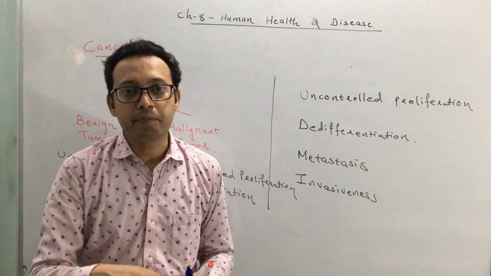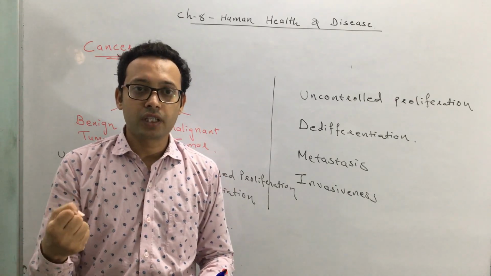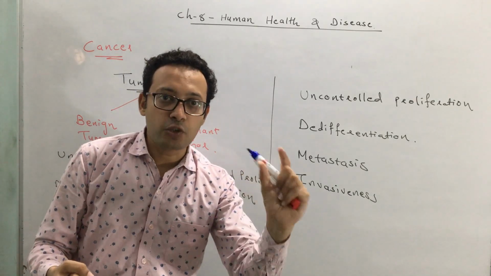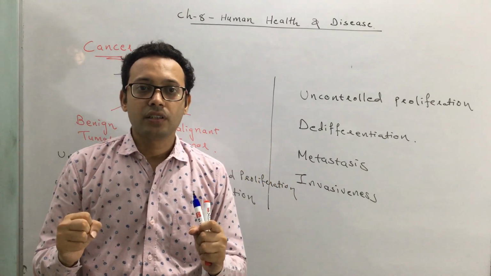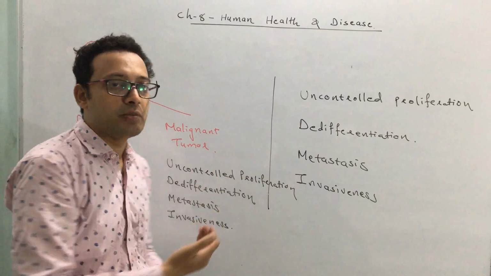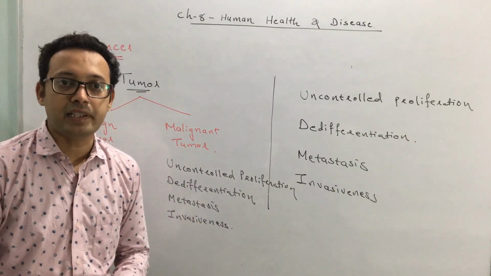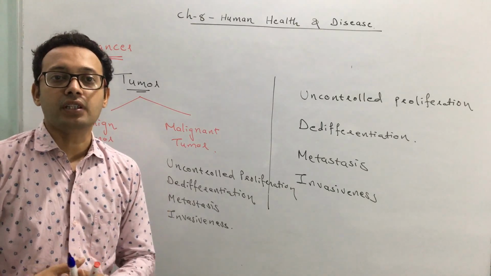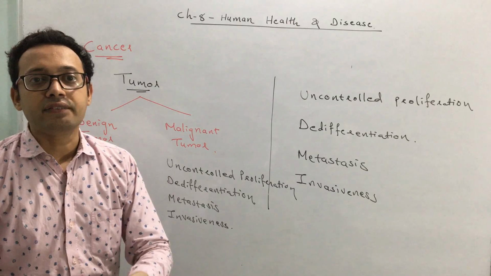Okay? So here it competes with a normal cell for what? For nutrients. So the tumor cell and the normal cell compete for nutrients. Obviously the malignant tumor cells are growing very rapidly, so they take up most of the nutrients, and hence the normal cells are deprived of nutrients.